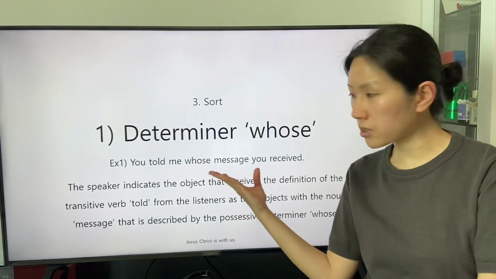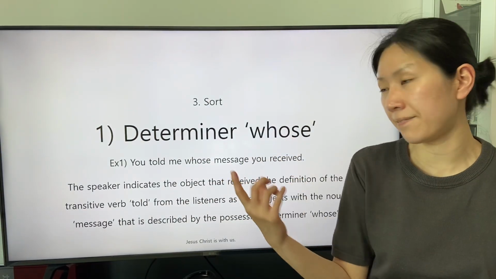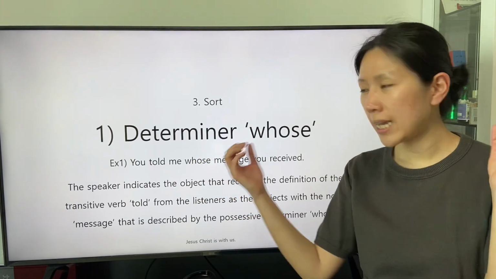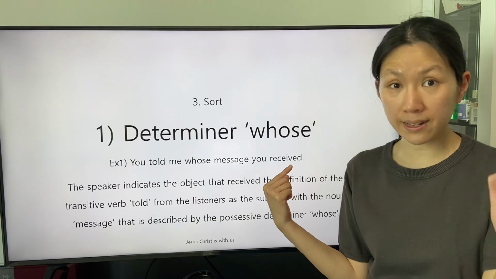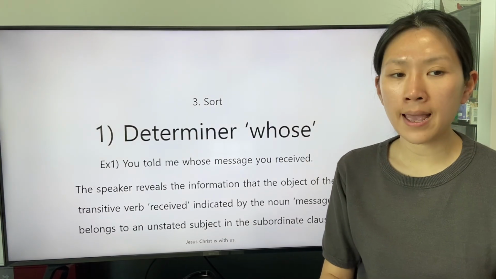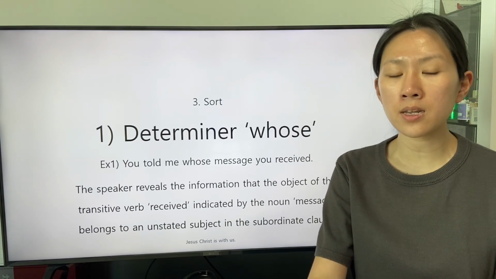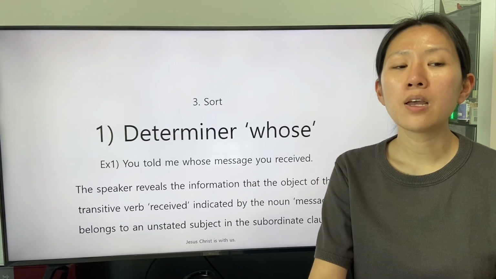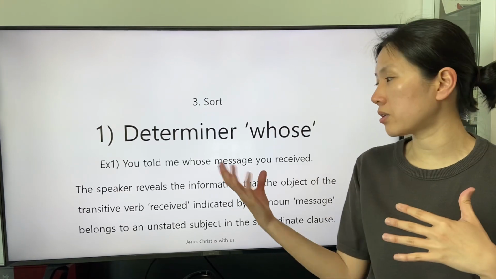In the subordinate clause, whose message you received, the phrase of the relative noun, whose message, indicates the object of the transitive verb received. The speaker reveals the information that the object of the transitive verb received, indicated by the noun message, belongs to an unstated subject in the subordinate clause.